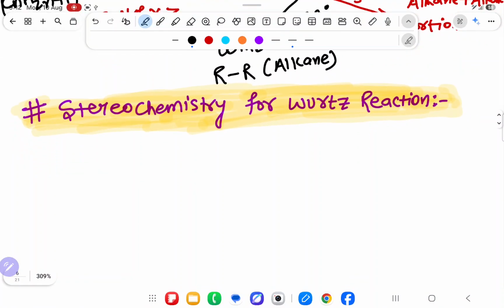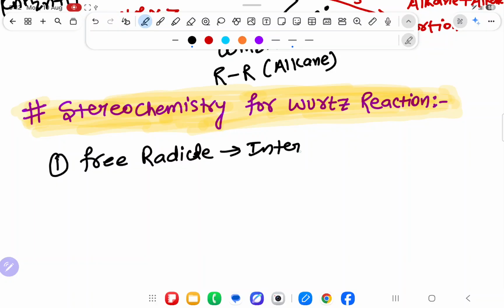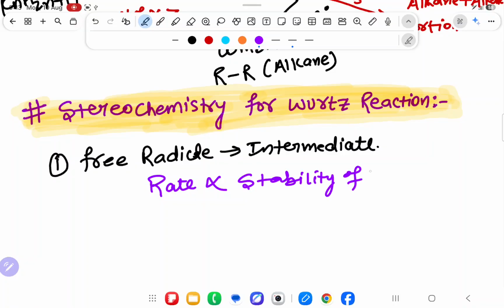Now first in stereochemistry I will say, in Wurtz reaction what is happening? Sir, free radical is formed. Free radical is the intermediate, and in GOC I have dictated you that free radical, carbocation and carbanion always come as intermediates. So if anybody is asking, rate of reaction is directly proportional to the stability of free radical. How much stable the free radical is, easily the reaction will happen.